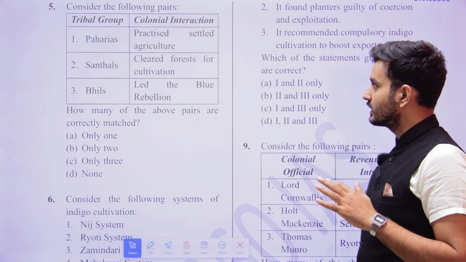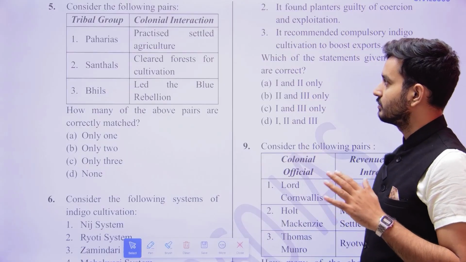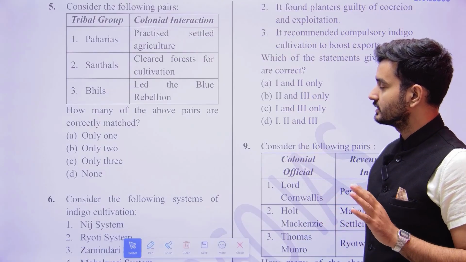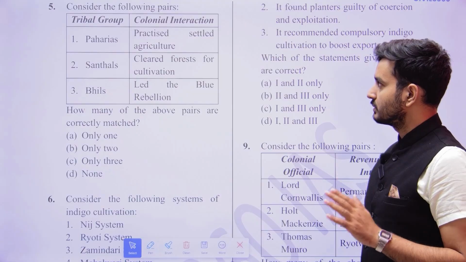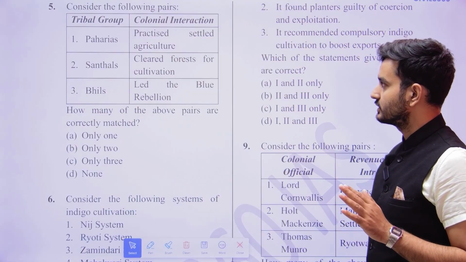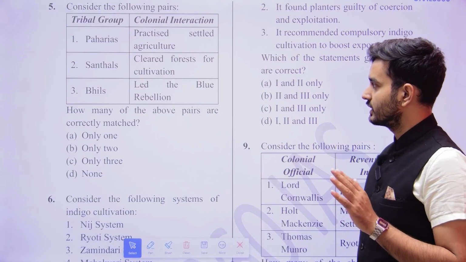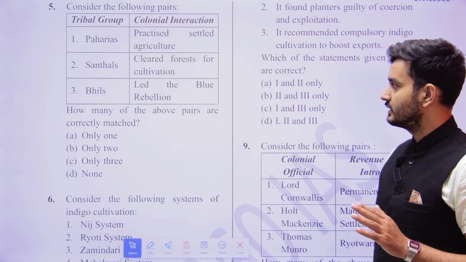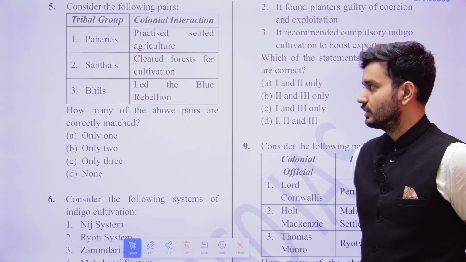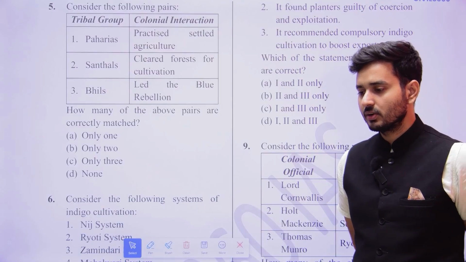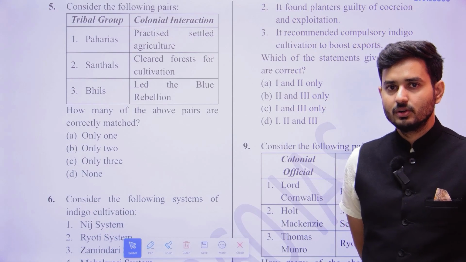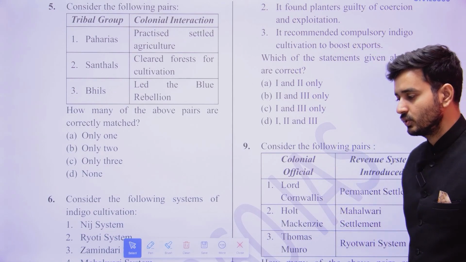Now, what can we understand here is that the Paharis, then the Santhals, and then the Bhils. The Paharis practiced settled agriculture, the Santhals cleared forest for cultivation, and the Bhils led the Blue Revolution. The Blue Revolution can also be called Neel Bidroh.